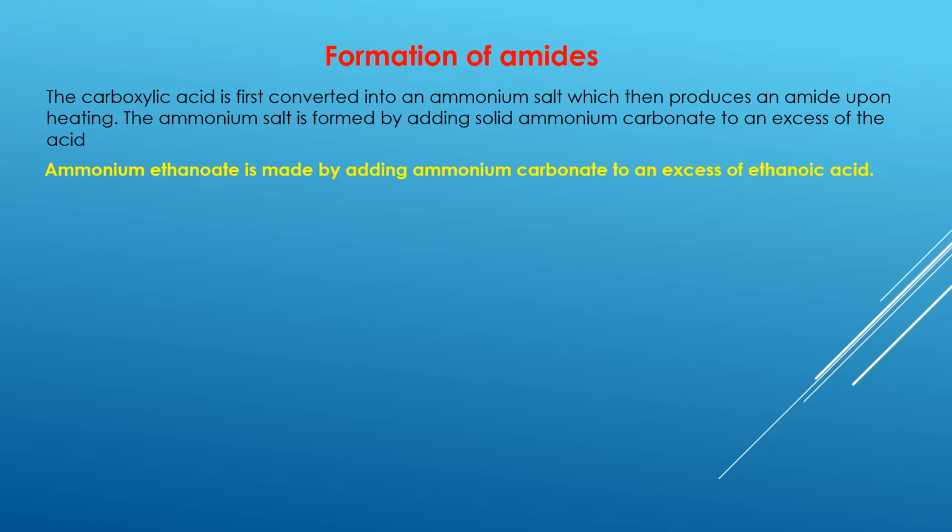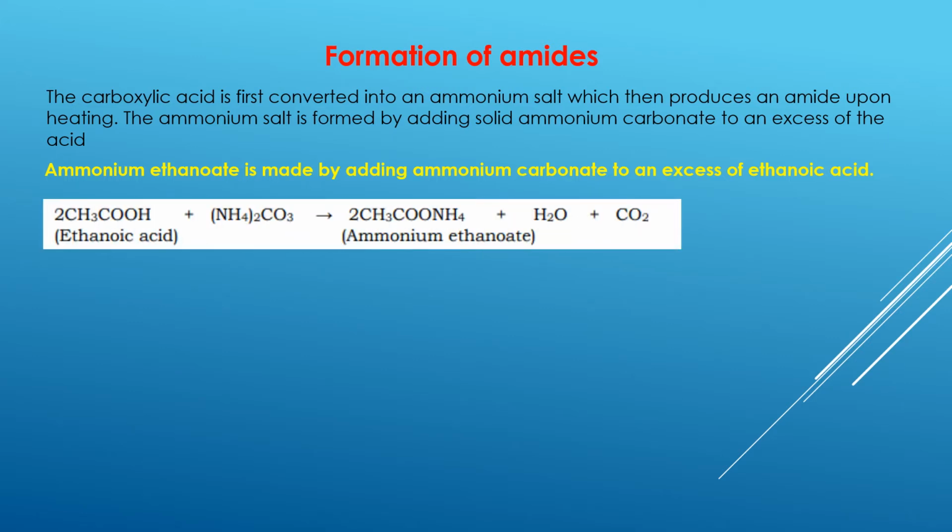So let's look at some examples here. How are we going to produce ammonium ethanoate? Ammonium ethanoate is the ammonium salt that is produced by reacting ethanoic acid with ammonium carbonate.